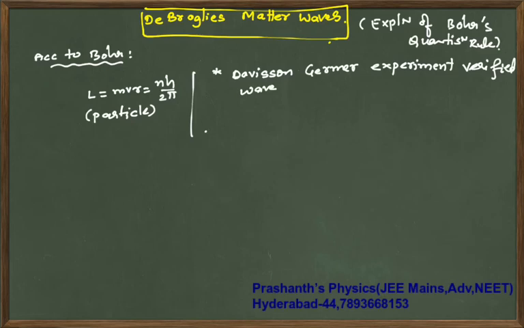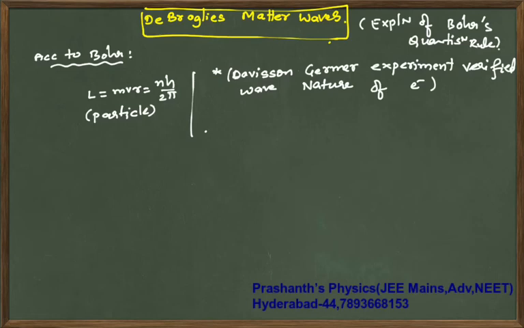Wave nature of electrons. Now, when the Davisson-Germer experiment verified the wave nature of electrons, this matter particle, the electron, is also supposed to have a wave nature.